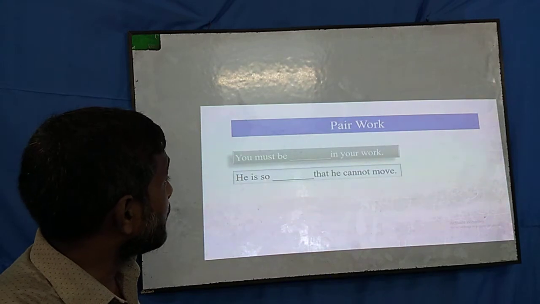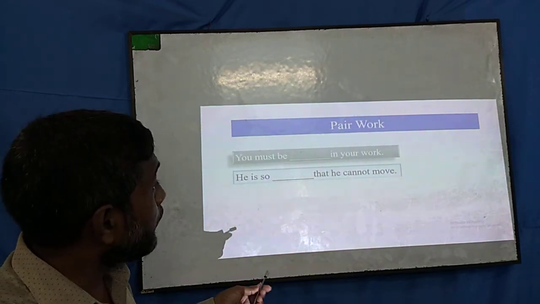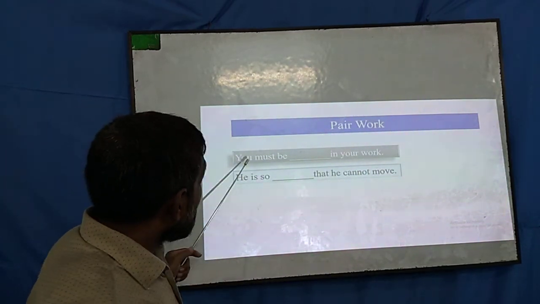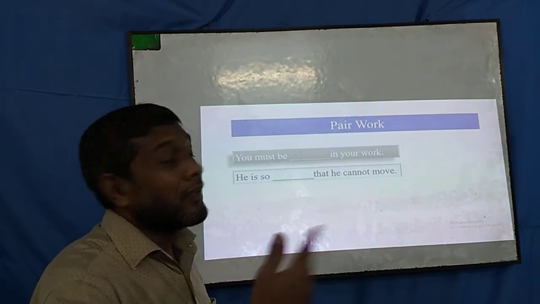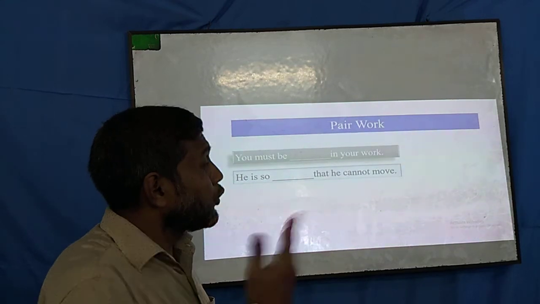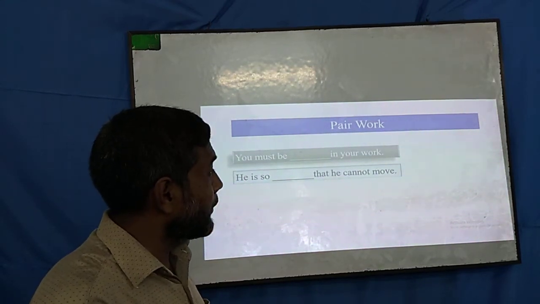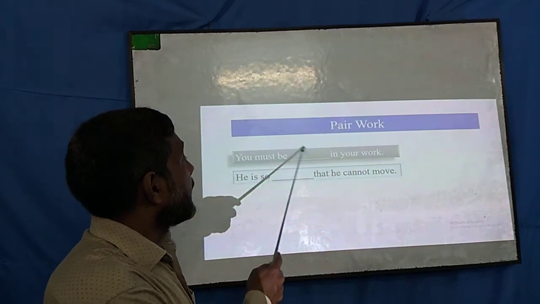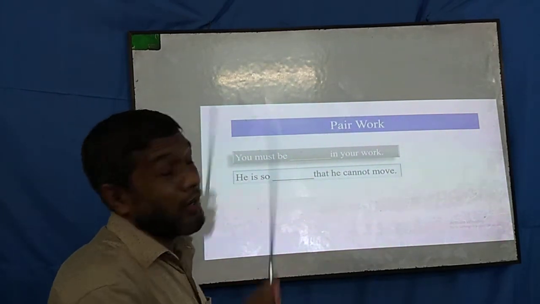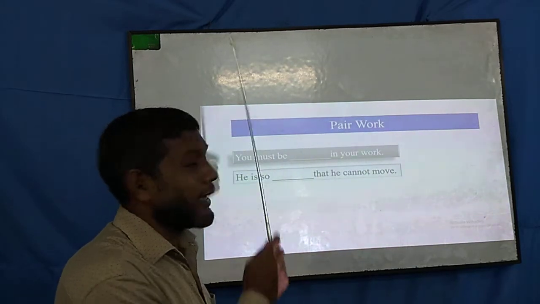So here I would like to do a very simple work with you. You must be dash in your work. Two slides before, I showed you this rule. This is a modal verb and this is be. So what will be the place for? You know this place is for an adjective.